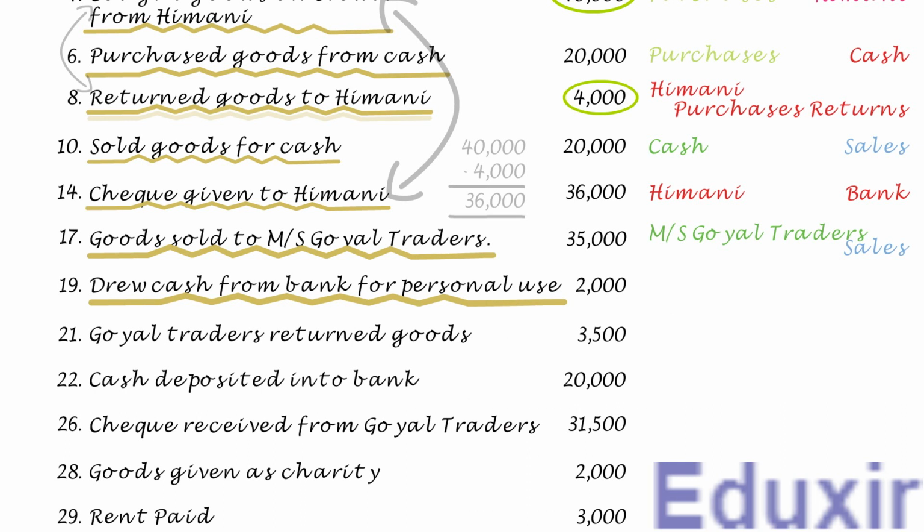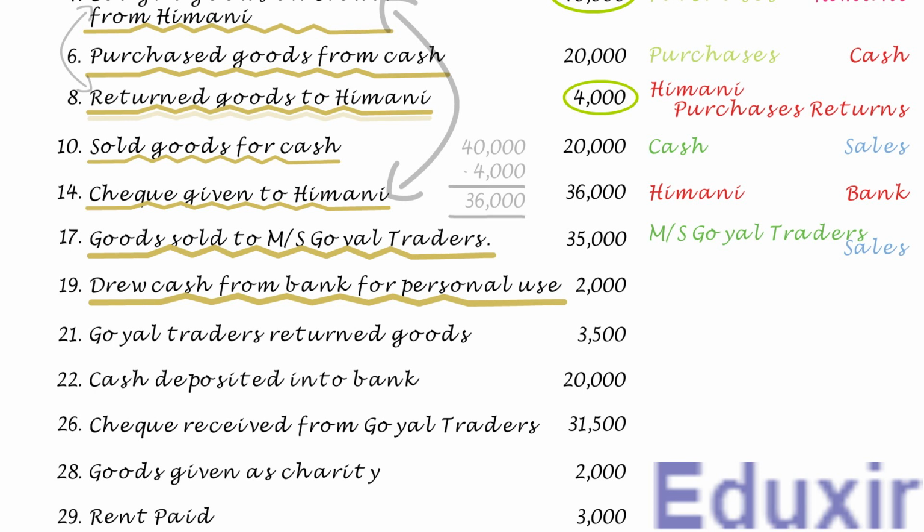As we have discussed in our previous videos, the withdrawal for personal use reduces the owner's equity or capital. However, we do not record the reduction in the capital by debiting the capital account. Instead, the business maintains a separate account named drawings account to record any withdrawals by the business owner. Whether it is cash withdrawal or goods withdrawal, it has to be recorded in the drawings account. If we were to record these withdrawals into the capital account, we would debit the capital account. We do this by debiting the drawings account instead, because the drawings account is nothing but a bifurcation of the capital account just to record the withdrawals.